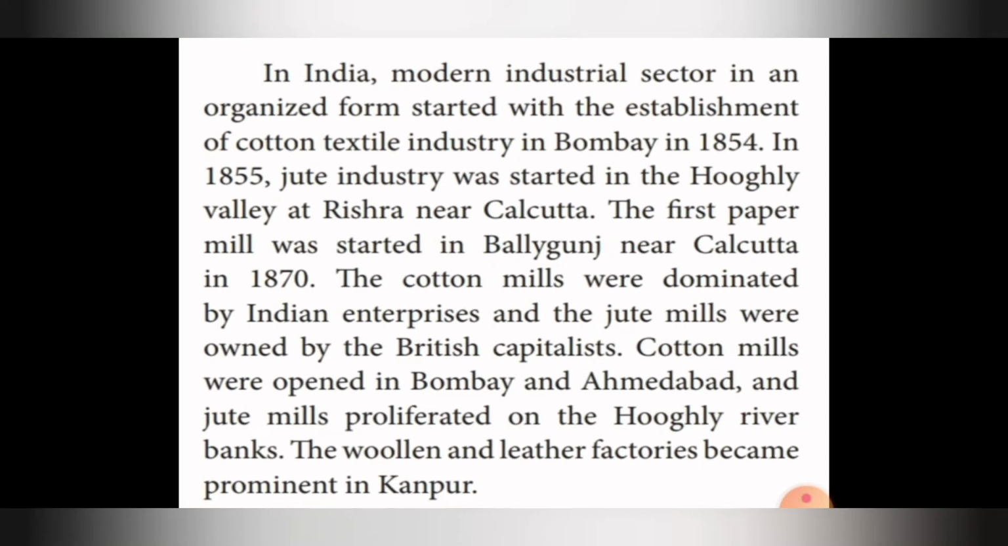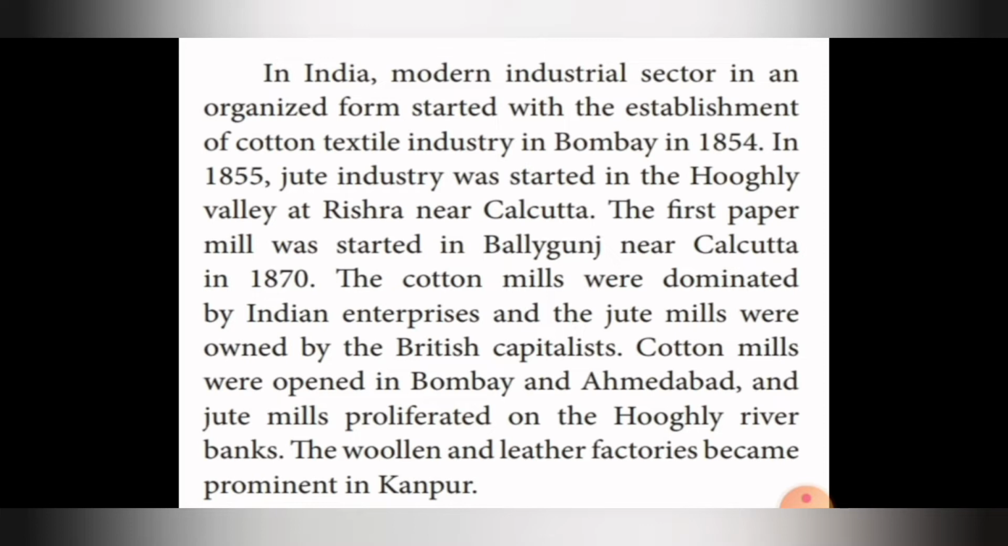In India, the modern industrial sector in an organized form started with the establishment of the cotton textile industry in Bombay in the year 1854. In 1855, the jute industry was started in the Hooghly Valley at Rishra near Calcutta.